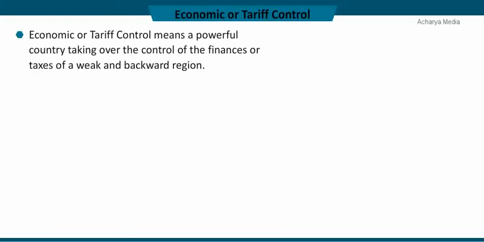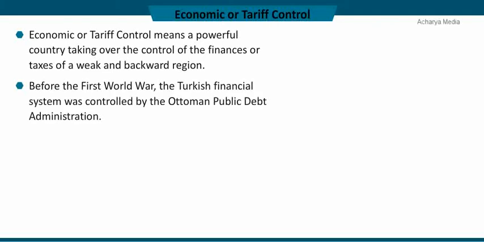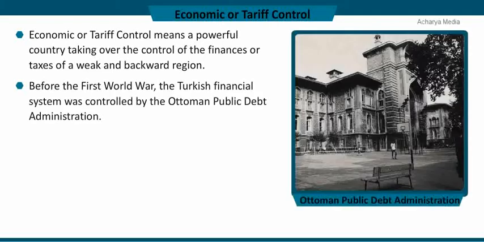Economic or tariff control. Economic or tariff control means a powerful country taking over the control of the finances or taxes of a weak and backward region. Before the First World War, the Turkish financial system was controlled by the Ottoman Public Debt Administration, which was composed mostly of European officials.